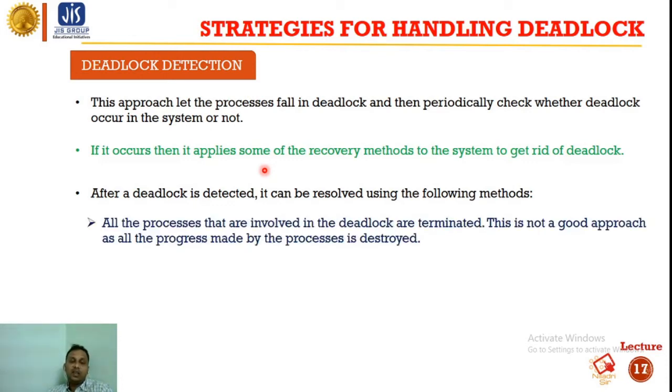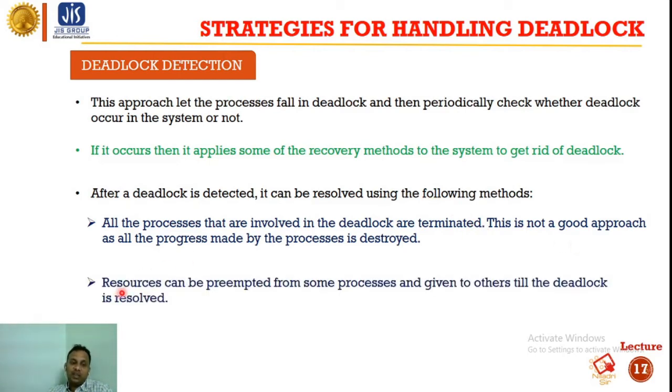Method number one: all the processes that are involved in the deadlock are terminated. Due to those processes the deadlock happens, so we have to terminate all of them. But this is not a good approach, as we have to destroy those processes.